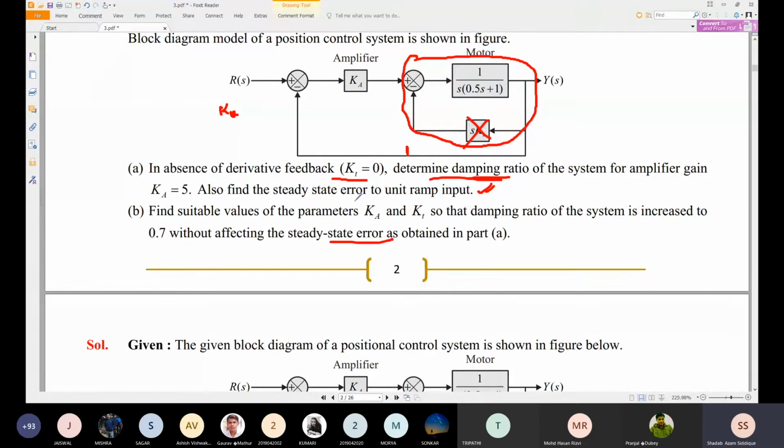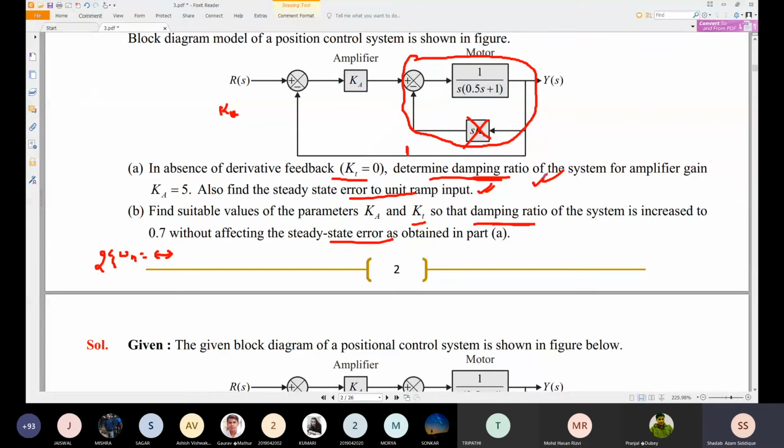This steady state error will be equated with this steady state error, and you can find the Ka value and Kt value. From this steady state error you will get one equation, and from this damping ratio, with the comparison of 2 zeta omega n, which is equal to some value, just equate. Omega n you should know. Substitute and you should find the zeta value. If omega n is not found from this part, you should find omega n from this part.